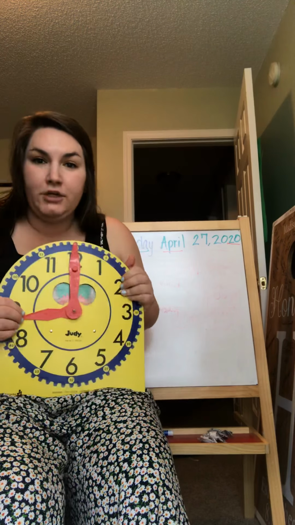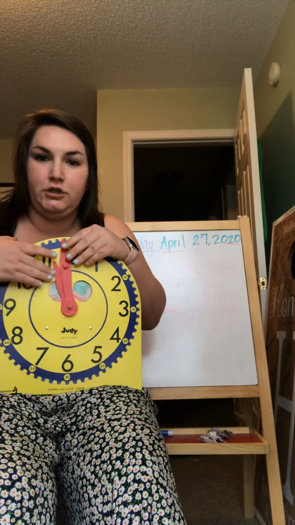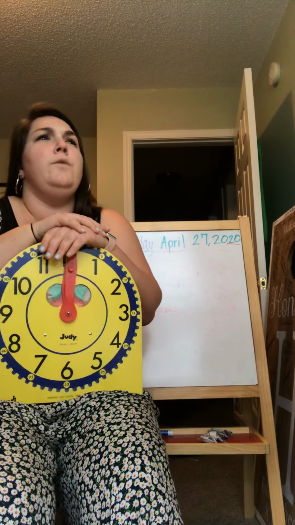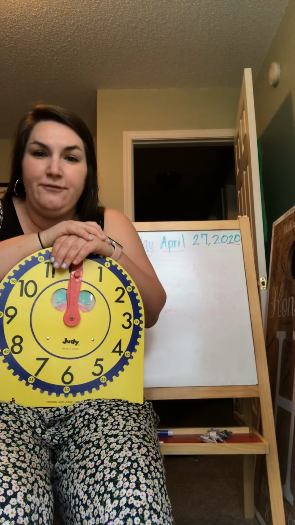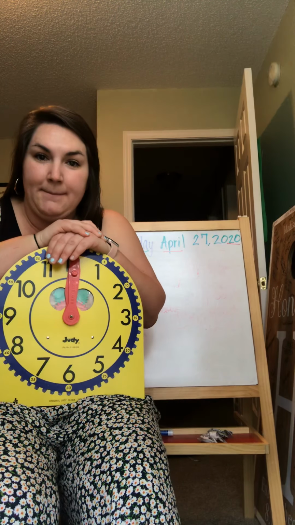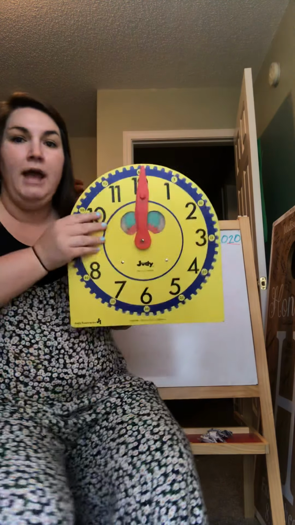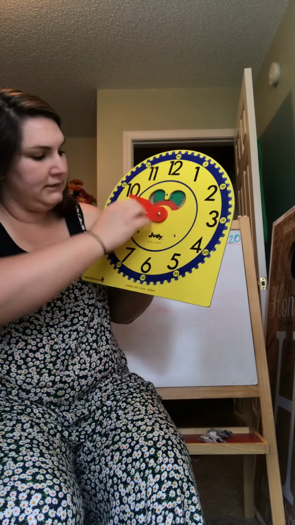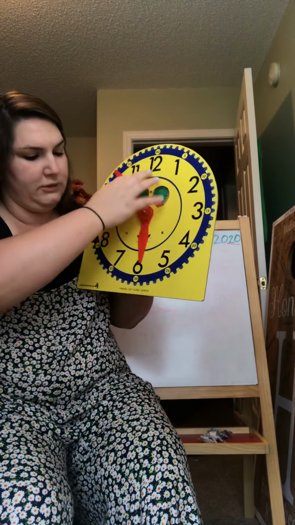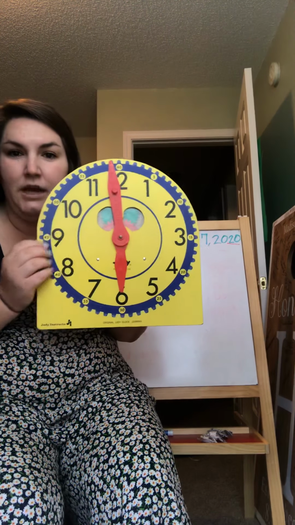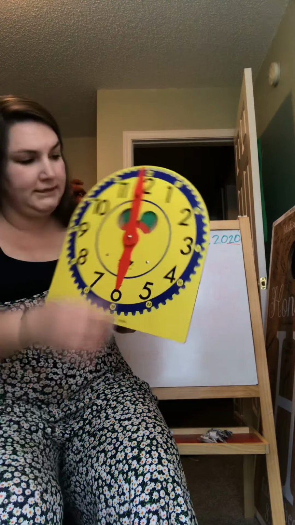So what if on your test it tells you, which you're going to be drawing, not using a clock, to show 6:24 a.m.? How would you do it? Well, I know my hour hand has to go to the 6. So I'm going to make mine go to the 6, which you would be drawing yours, but that's okay. And then my minute hand needs to go to 24, 6:24.